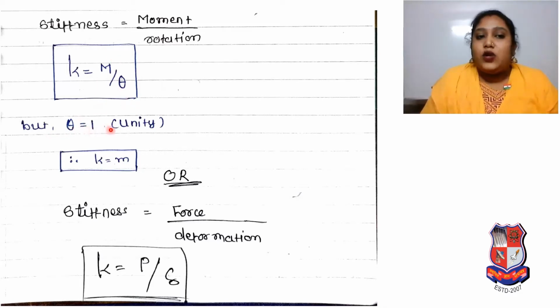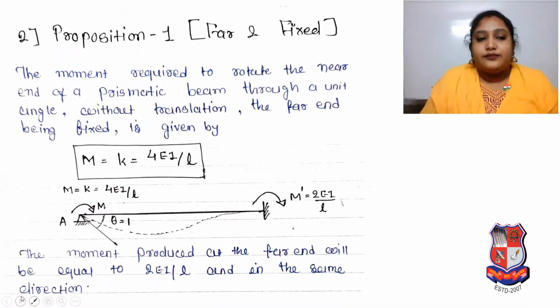But theta is equal to 1, unity, which we showed in the previous slide. So k is equal to M, meaning stiffness is equal to moment. Or we can say stiffness is equal to force upon deformation. Here you can see stiffness K is equal to force P upon deformation delta. So K is equal to P by delta.